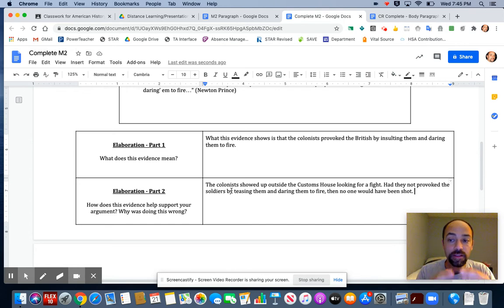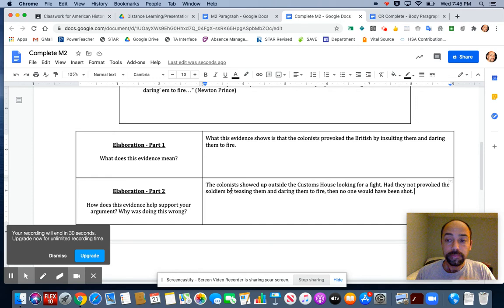We are salesmen and saleswomen. We're trying to brainwash our readers into thinking the way we do about the Boston Massacre. It's through strong elaborations that we're going to convince the readers that we're right, that our argument is the correct argument to make. After reading your part two, your reader should say, wow, he or she is right. I understand what they're thinking. That makes a lot of sense. That's what a good elaboration will cause your reader to do.